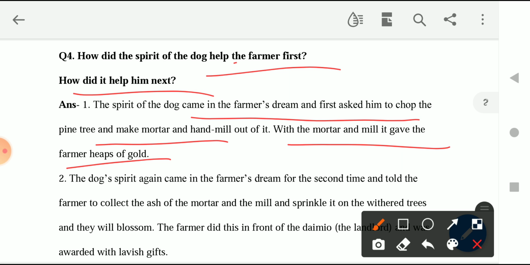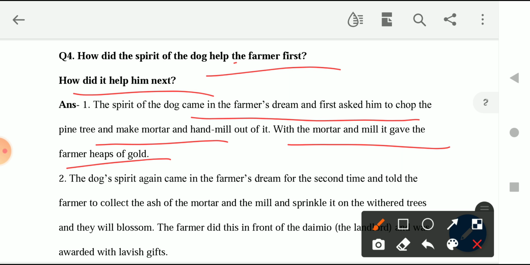Okay, so the dog wanted them to make these utensils with the help of the wood that is cut out from the pine tree. And the farmer, as he loved the dog very much, did the similar thing which the spirit of the dog asked him to do. And when he made the dish in that particular utensil, what happened? The farmer was able to get heaps of gold, right?